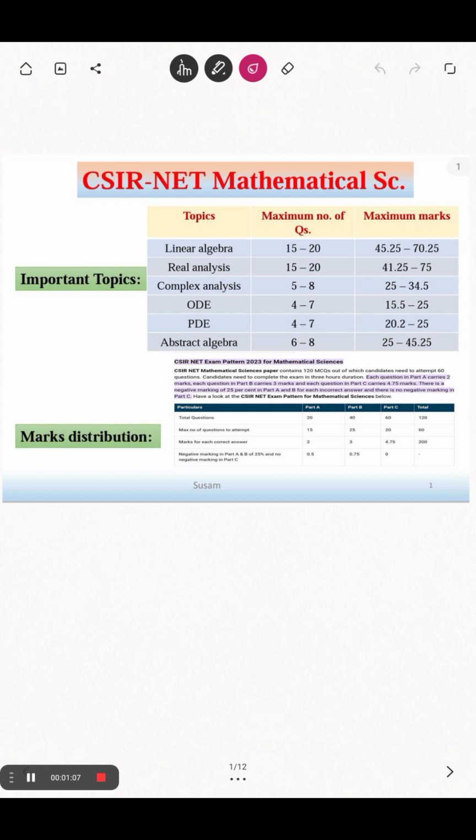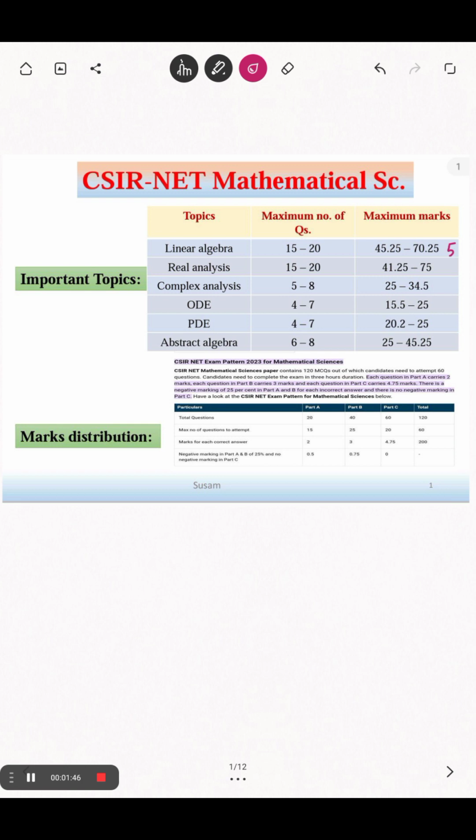You should have a clear concept of the basic topics. Now I consider these the important topics from my side: linear algebra, real analysis, complex analysis, ordinary differential equation, partial differential equation and abstract algebra. Why do I consider these as the most important topics? Let's discuss. In CSIR NET, linear algebra carries marks in this range, real analysis this range, complex analysis within this range, followed by ODE, PDE, abstract algebra.